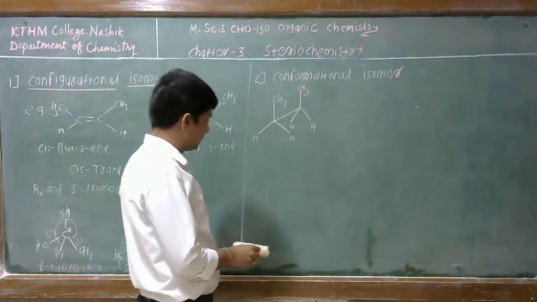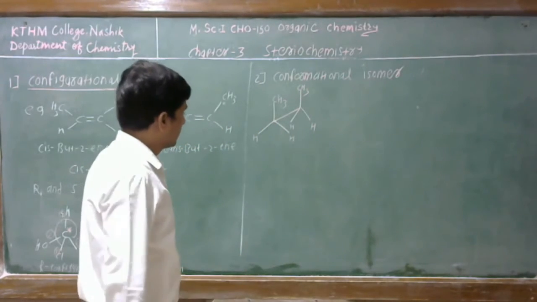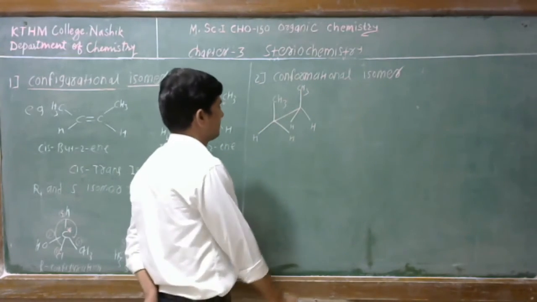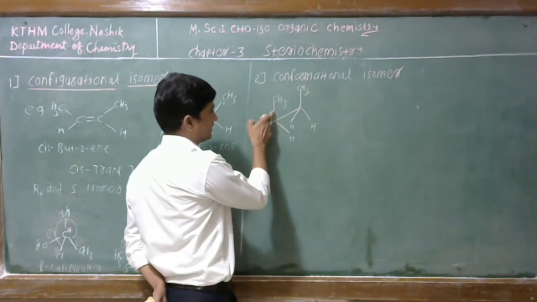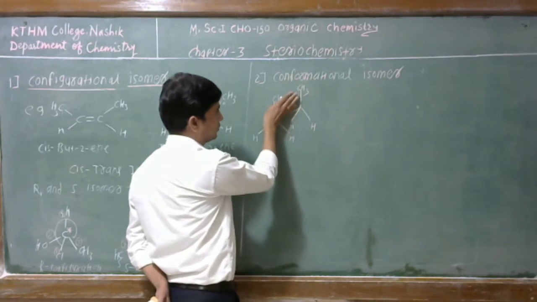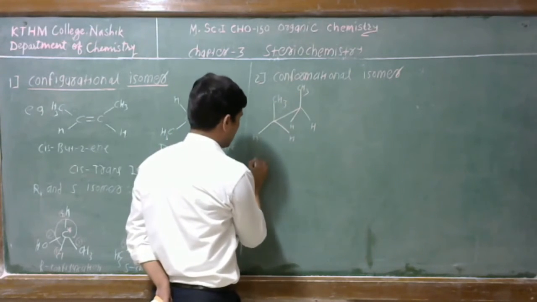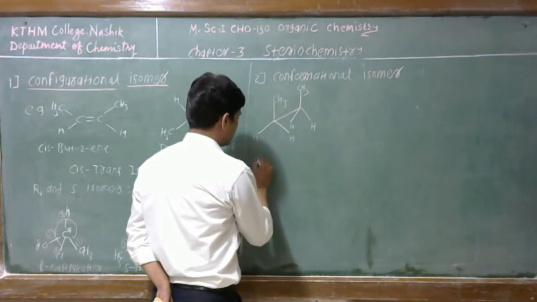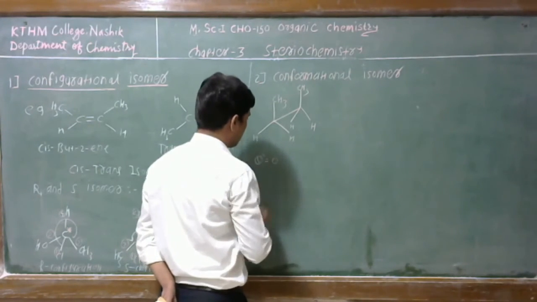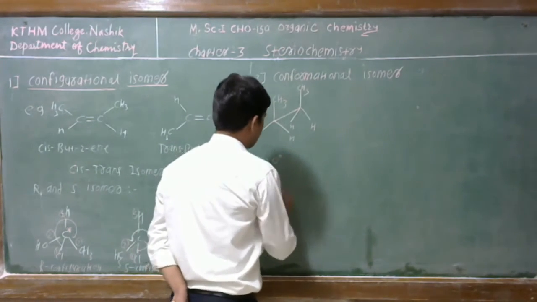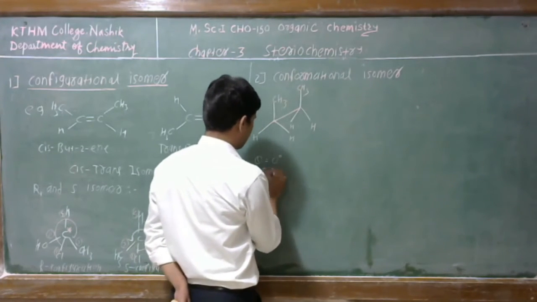So this is the n-butane structure. If we see here, the dihedral angle between this group and this group is 0. Dihedral angle is 0 degree. Therefore, this is eclipsed conformation.